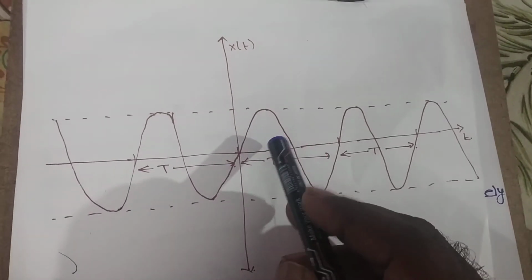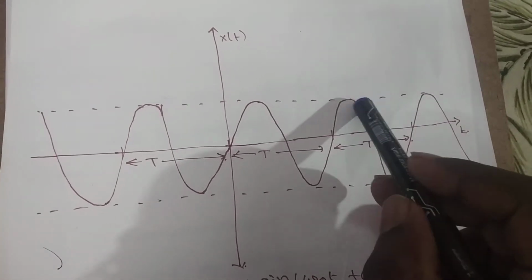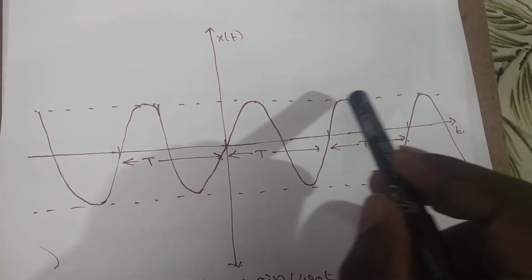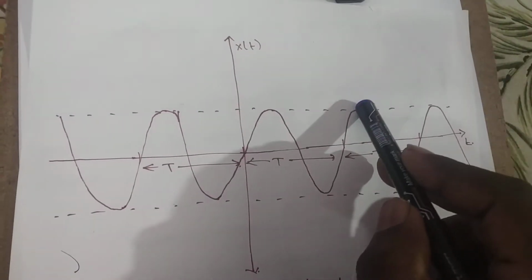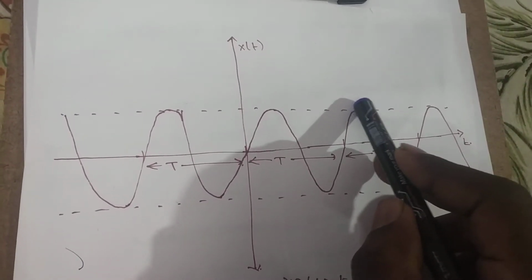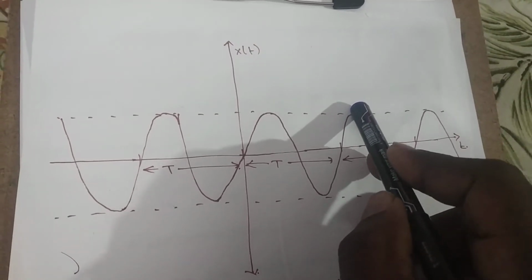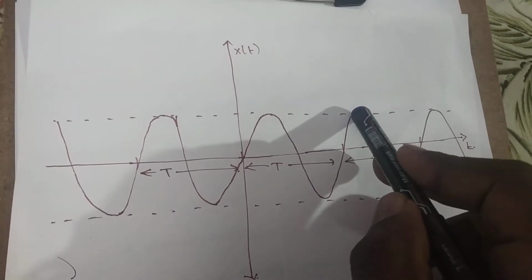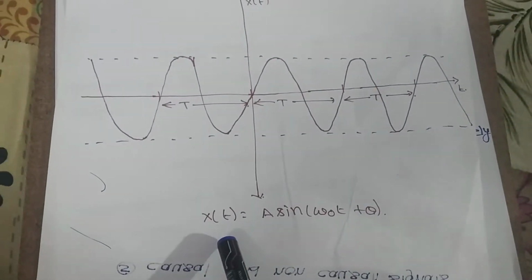Okay. What is the definition for a deterministic signal? Future values can be predicted by knowing past values. So here, suppose we are now here. We can predict the future values by knowing past values.